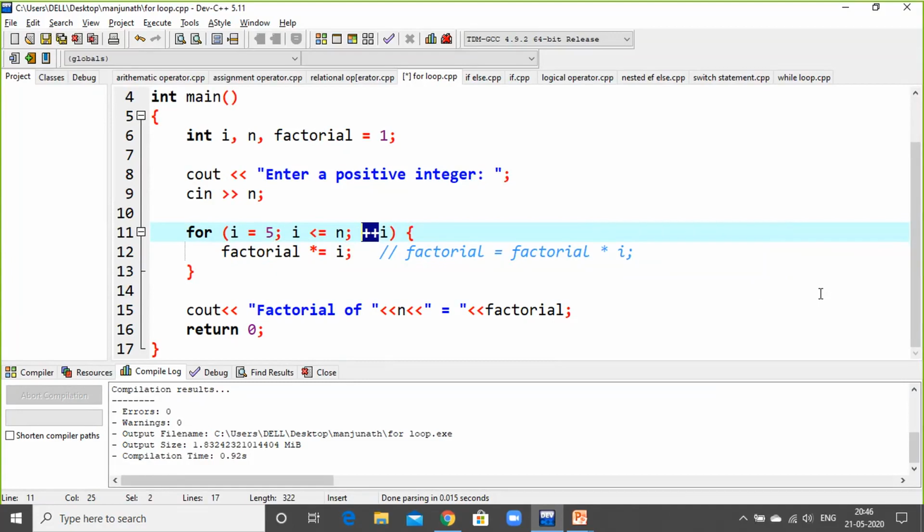Sir, the increment operator, if we write it before the variable and after the variable, will it make any difference? Nothing much, nothing much. You can put it on the right side or the left side. Nothing much difference will be done in this programming section.